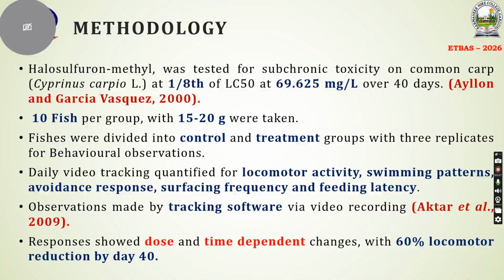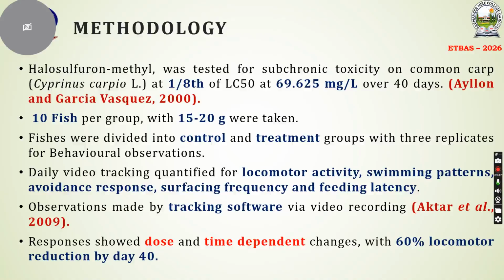In the test group, I took 10 fish per group with 15 to 20 gram weight, where one group was kept as control and another as treated. The fishes were divided into control and treatment groups with three replicates, and behavioral observations were made for 40 days.